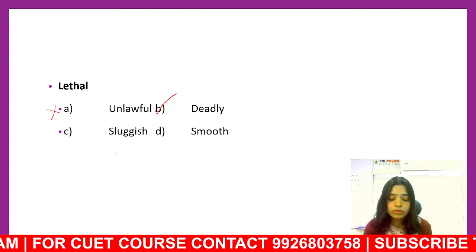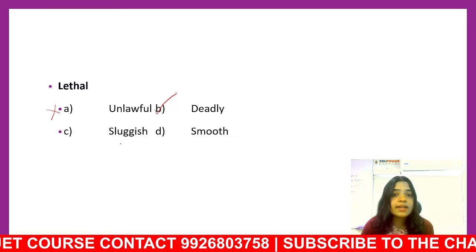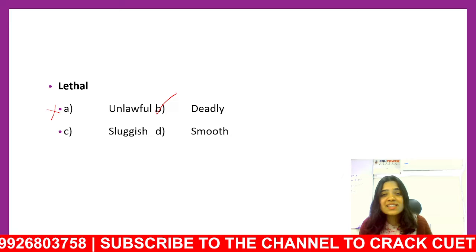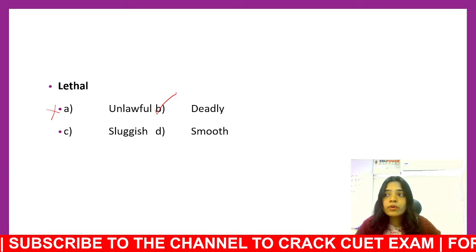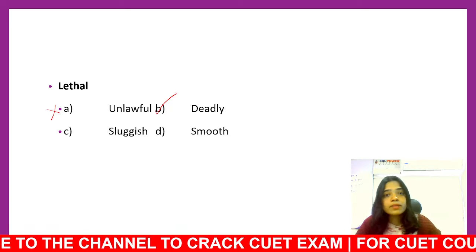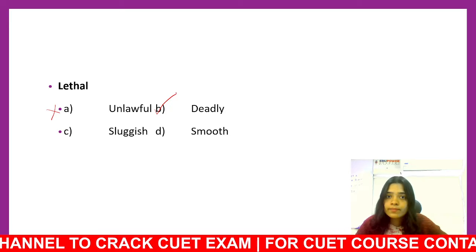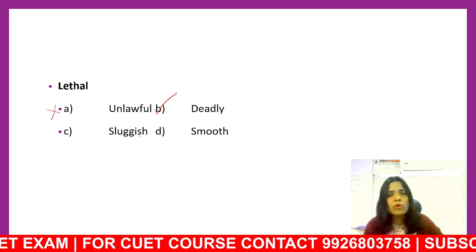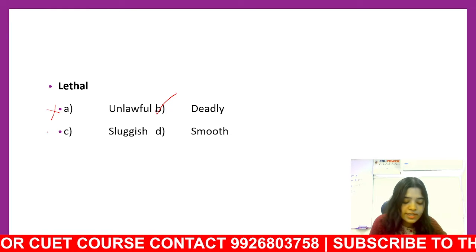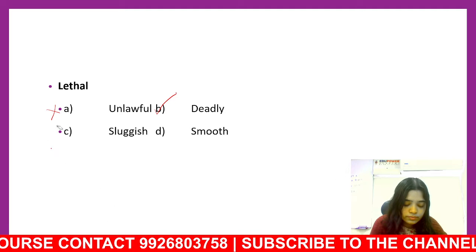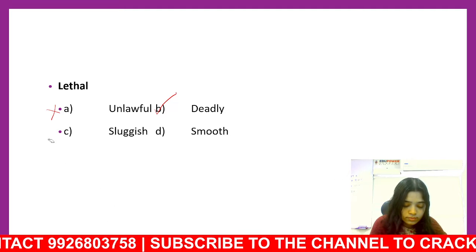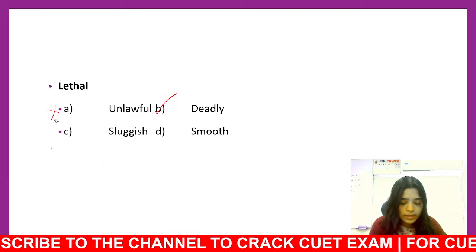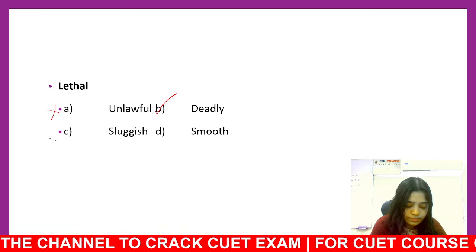Let's look at the third and the fourth options. Sluggish. What's sluggish? Sluggish is something which moves slowly. A snail is sluggish. When you're lazing around on the sofa on a holiday, your mother can go, "Oh, don't be sluggish today. Let's be active." So can a weapon be sluggish? No. Can a blow be sluggish? Not quite. So sluggish is again not an option.